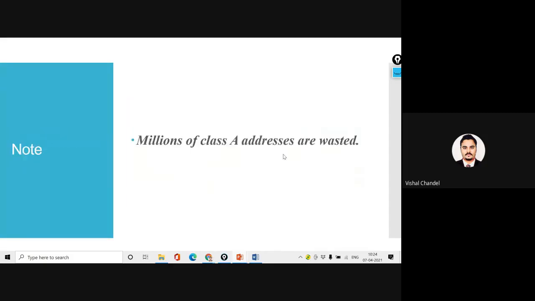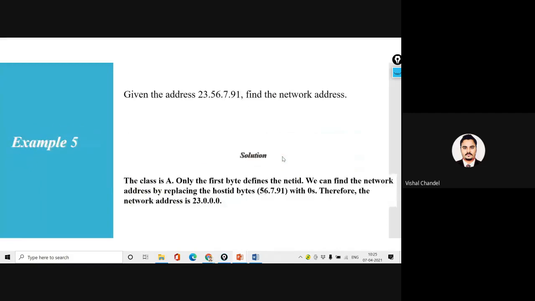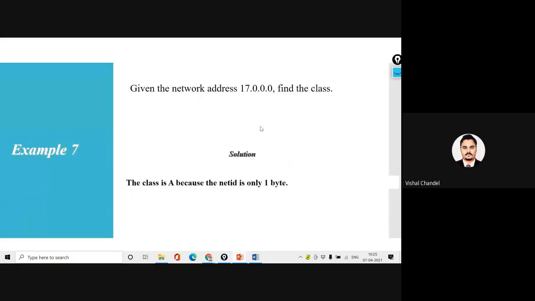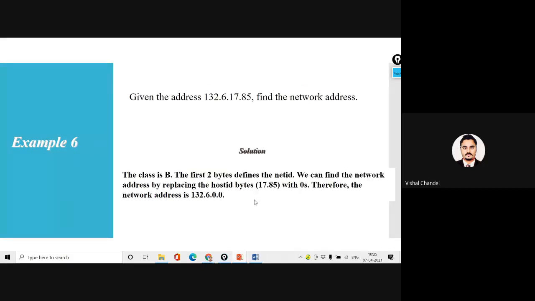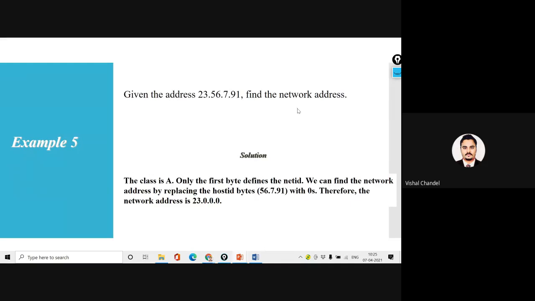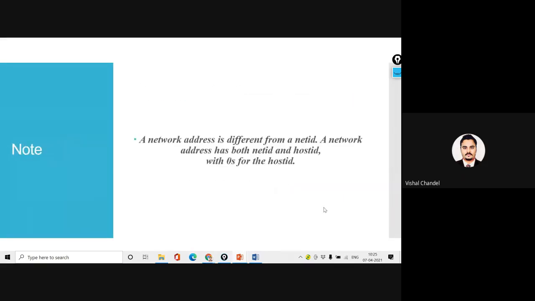So that's why we are using the classes. And we were discussing how every student can recognize the network address. So the network address is always going to represent like this, but the net ID is going to represent the replacement of this. Given the network address, the network address will be like this, but the net ID is just going to be represented in that way.